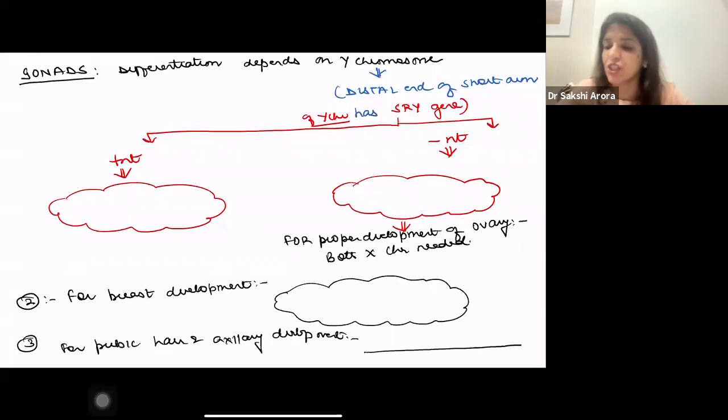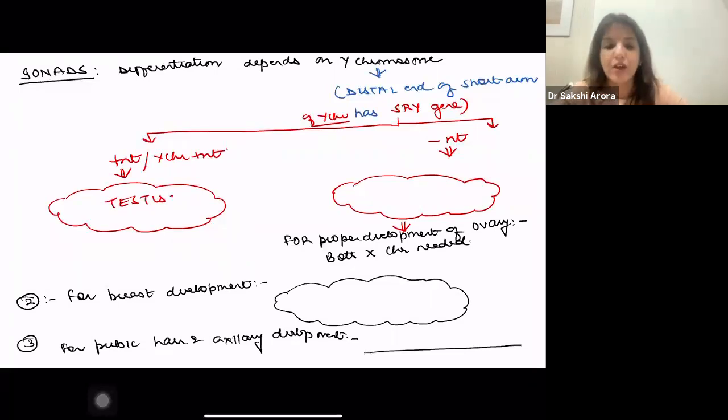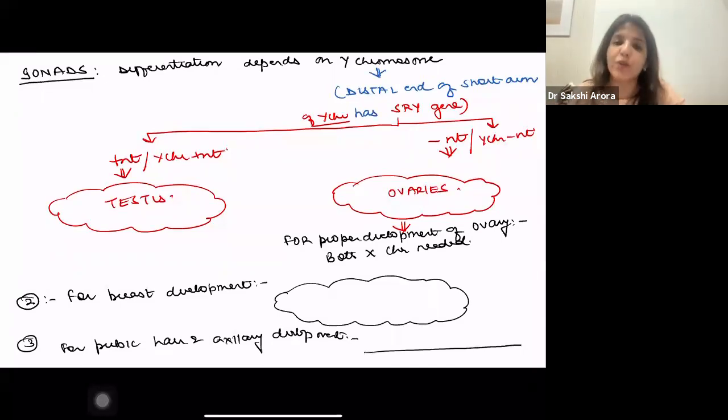If the SRY gene is present, in other words, the Y chromosome is present, the gonads will be testes, right? If the SRY gene is absent, in other words, the Y chromosome is absent, then the gonads will be ovaries, right? For proper development of ovaries, as I told you, both X chromosomes are needed, right?